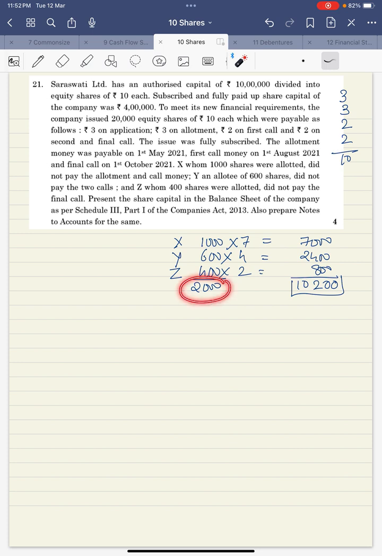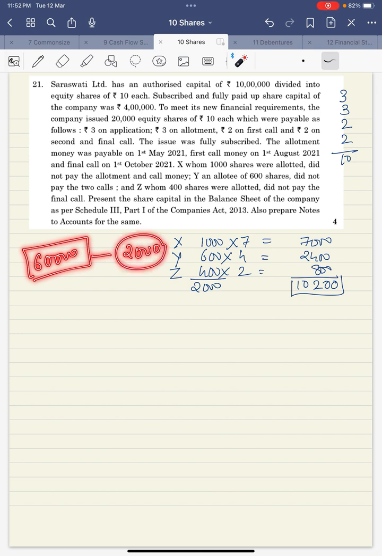So 2,000 shares are the shares which are subscribed but not fully paid up. We saw that total number of shares subscribed was 60,000. Out of this 60,000, 2,000 shares are such on which the complete amount is not received. That means 58,000 shares are subscribed and fully paid up. 2,000 is subscribed and not fully paid up. And here it's not given that these shares were forfeited. So these 2,000 shares will go under subscribed and not fully paid up, and 58,000 shares will go under subscribed and fully paid up.